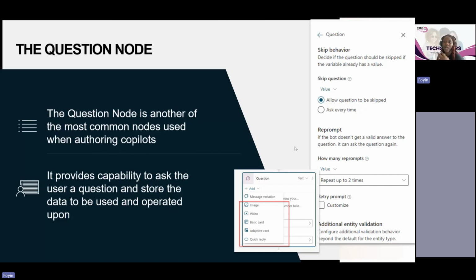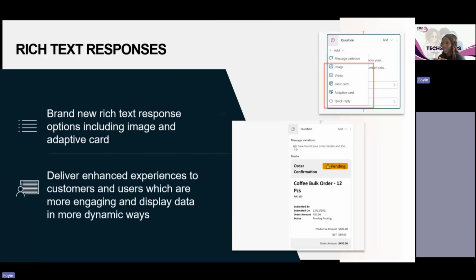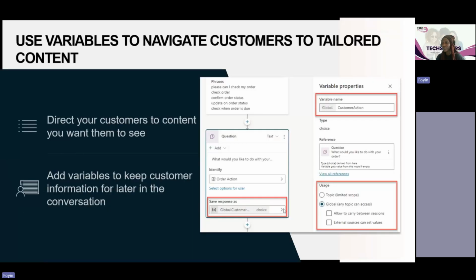So it provides the capability to ask a question from your user, the user interacting with the agent, and then you can respond on top of that. Then the rich text response is when you're able to deliver rich text from the basic language, not just simple text. You can embed an image, you can format your response in a particular way. Like the image that you have here, you see that it's not just text, there are some things in bold, some not in bold, some bigger than the others. So it's able to deliver that kind of rich text message to the listeners.